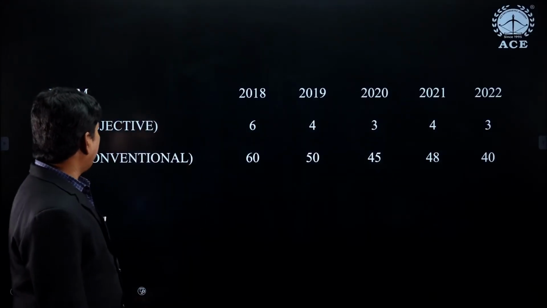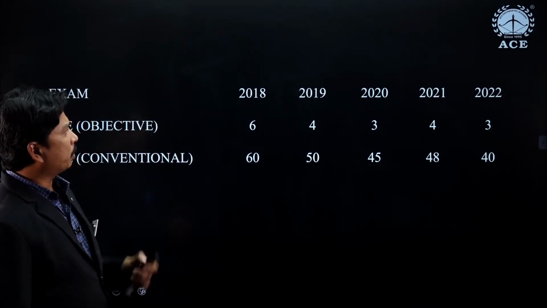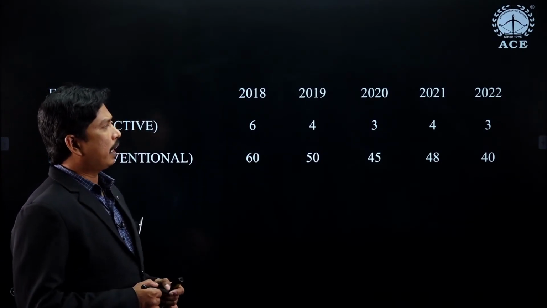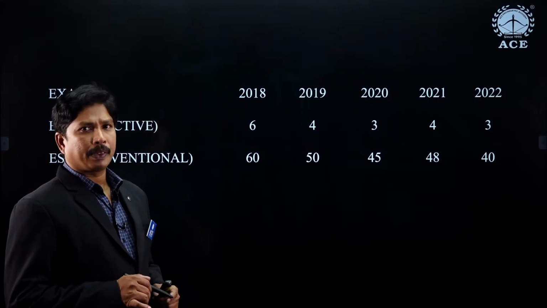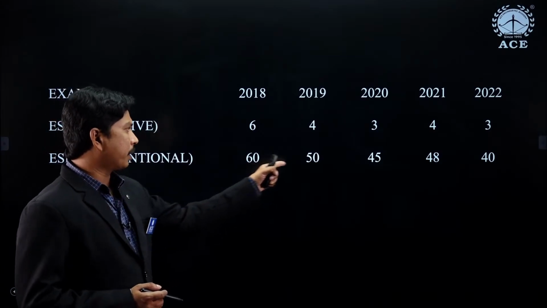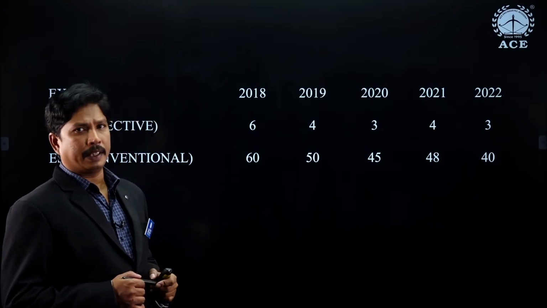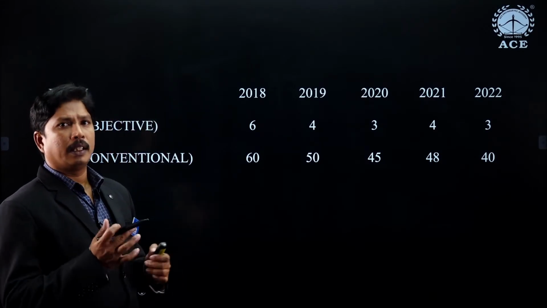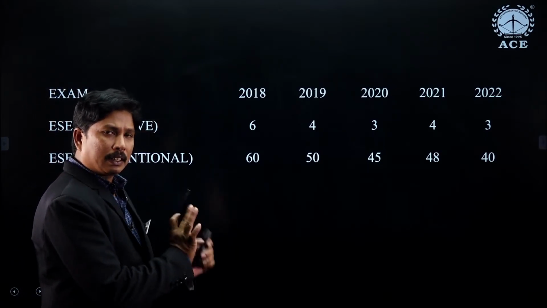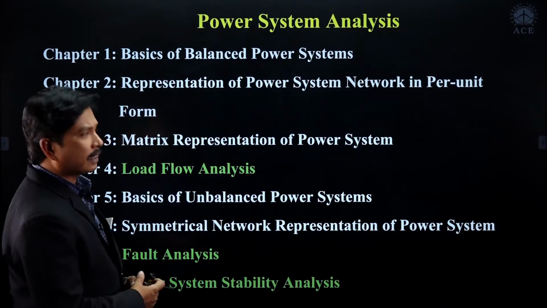Now coming to the engineering services objective. In 2018 we got 6 questions, and in 2019 we got 4, in 2020 we got 3, in 2021 we got 4, and in 2022 we got only 3. Right? And coming to the conventional, it is having more weightage, approximately 40 to 60 marks we are getting. 60, 50, 45, 48 and 48 are the marks we got in the recent years. Right? And this is the weightage of only the power system analysis part, right? And this is the syllabus, right, students?